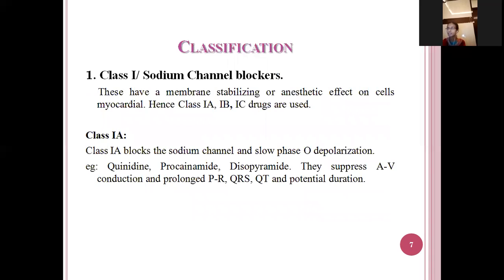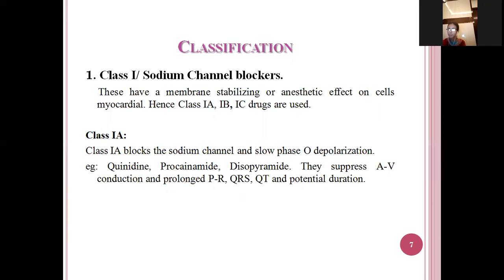Next, classification. The first one is class 1, also known as sodium channel blockers. They have a membrane stabilizing or anesthetic effect on the cells of the myocardium. This class 1 is again divided into three types, class 1A, 1B and 1C. Let's discuss class 1A. It blocks the sodium channel and slows down the zero phase depolarization.